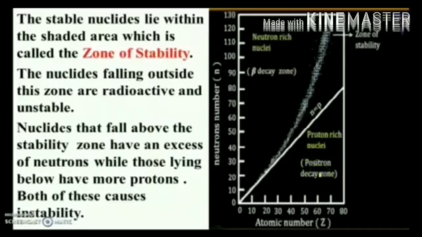In both cases, the nucleus is unstable. They show radioactivity. The nuclei that lie above and below the zone, with different N/P ratio values, are unstable. So to gain stability, they make some adjustment in the N/P ratio. How can they make the adjustment?